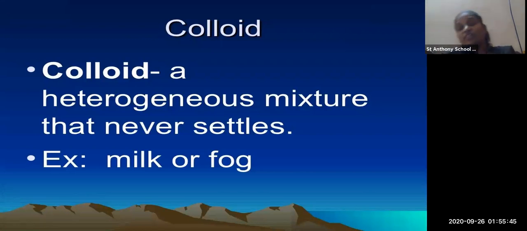After about 5 minutes, you will see that the mud particles have settled at the bottom. But when you stir milk, you cannot see settling; the mixture never settles down. So in milk, there is a uniform mixture.